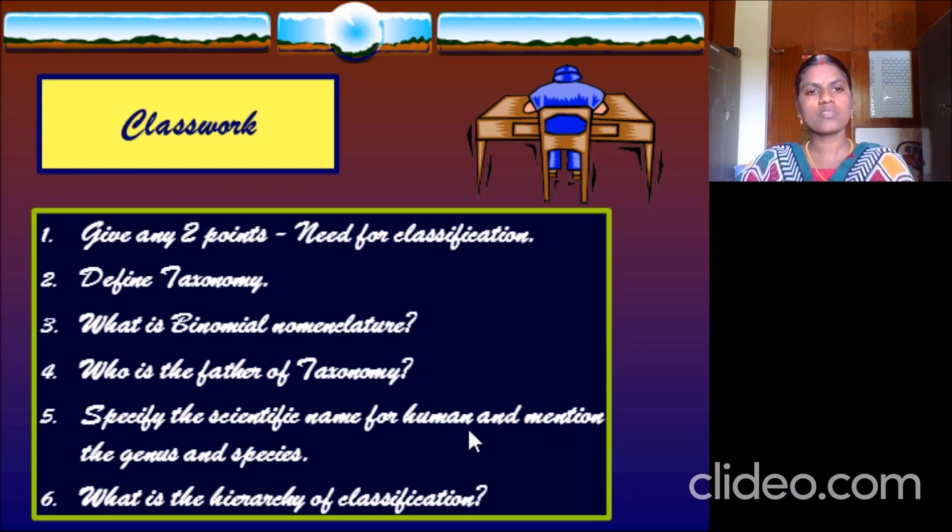Homo sapiens. Mention Homo as genus and sapiens as species. What is the hierarchy of classification? You have to draw an inverted triangle with the kingdom, phylum, etc. Those 7 levels you have to draw. At least you have to write them.